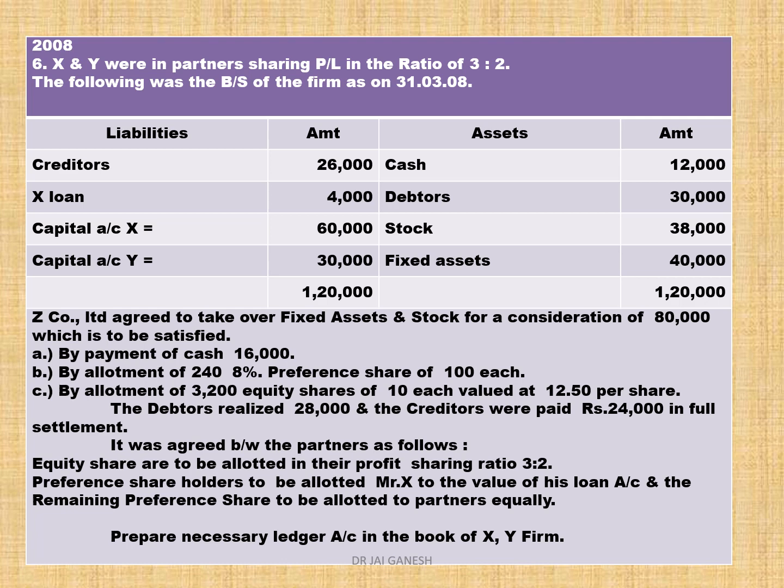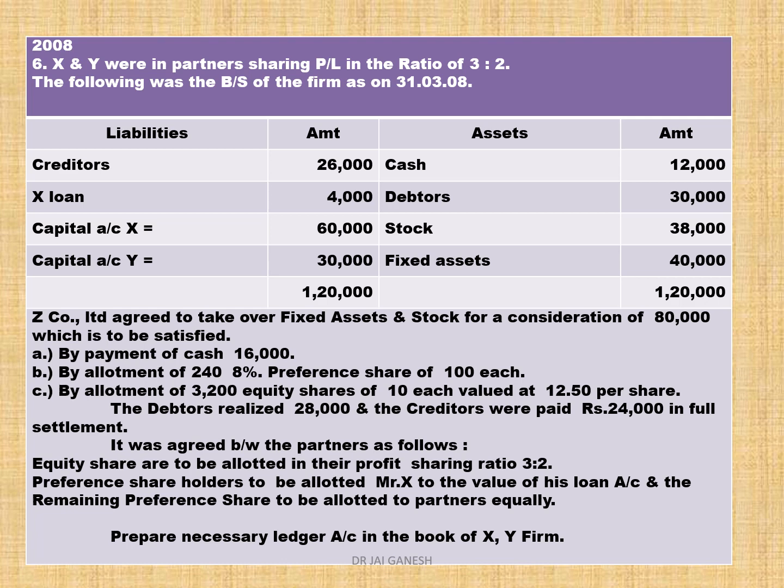It was agreed between the partners as follows. Equity shares are to be allotted in their profit sharing ratio 3:2. Preference shares to be allotted to Mr. X to the value of his loan, and the remaining preference shares to be allotted to the partners equally. Prepare necessary ledger accounts in the books of the X, Y firm.